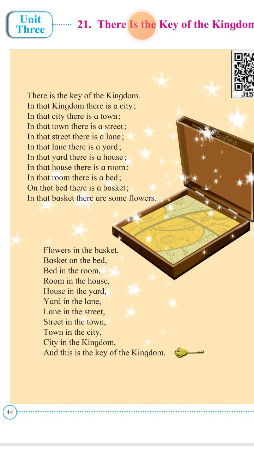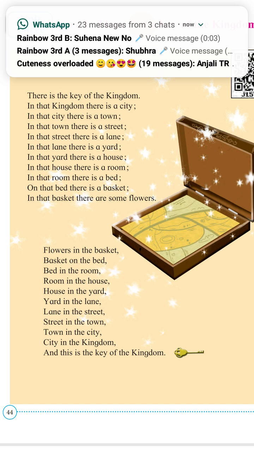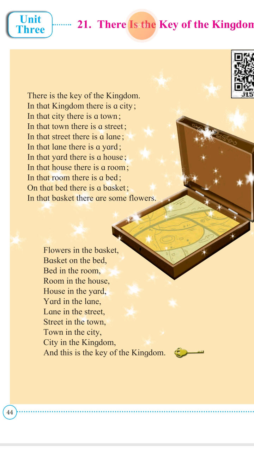In that street there is a lane. Lane means gully. So in that street there are so many lanes. In that lane there is a yard. Yard means आंगन. आंगन यानी हमारे घर के बाहर जो परिसर होता है उसको आंगन बोला जाता है. Okay, in that yard there is a house. उस यार्ड में क्या है? हाउस है. In that house there is a room. उस हाउस में रूम है. In that room there is a bed. On that bed there is a basket, and in that basket there are some flowers.